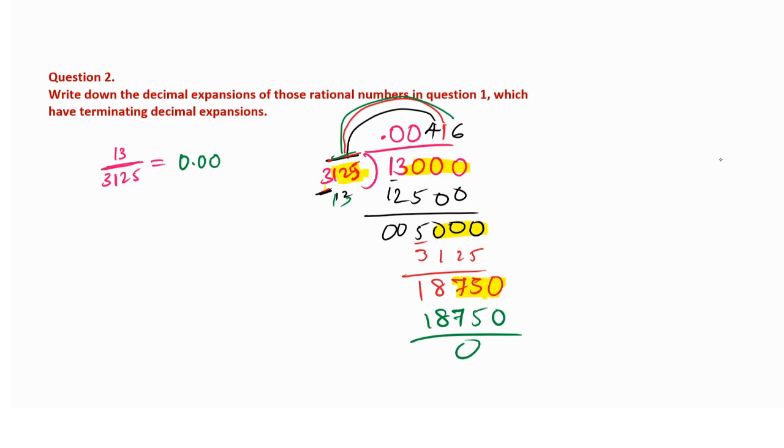Don't worry. 0.00416 is the answer. Like this way we have to find whether a number is terminating or non-terminating. That's all. For all numbers we have to do like this way only, which are getting terminated. For those which are not getting terminated, no need to do this.